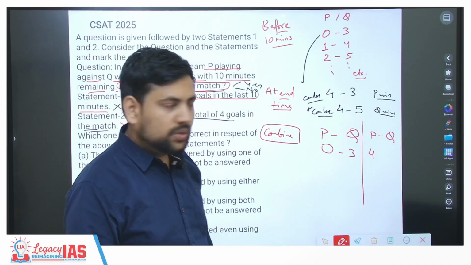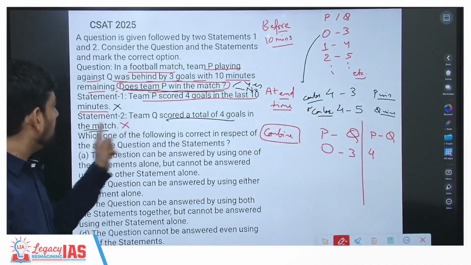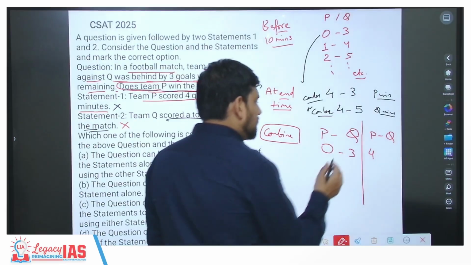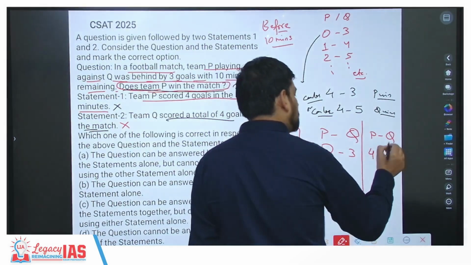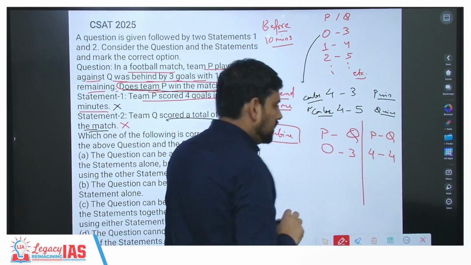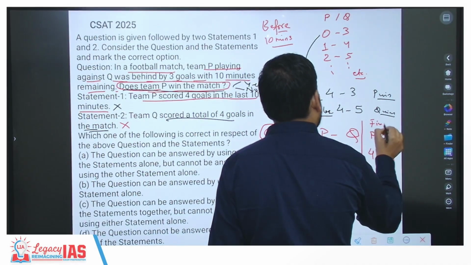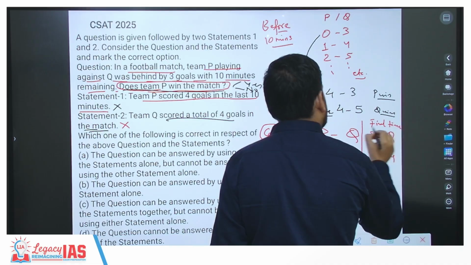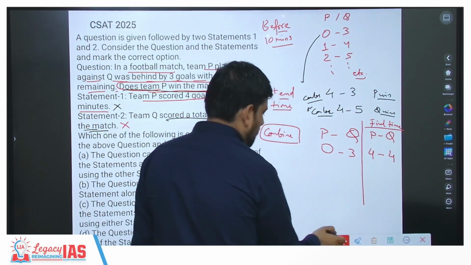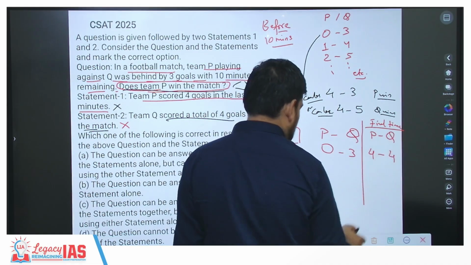Now Q in the meanwhile, it says Q scored a total of 4 goals in the match. So it must be that Q scored one more goal to get a total of 4 goals in the match. So this is the final score at the final time. Now, what is the result, by the way? What is the result here?